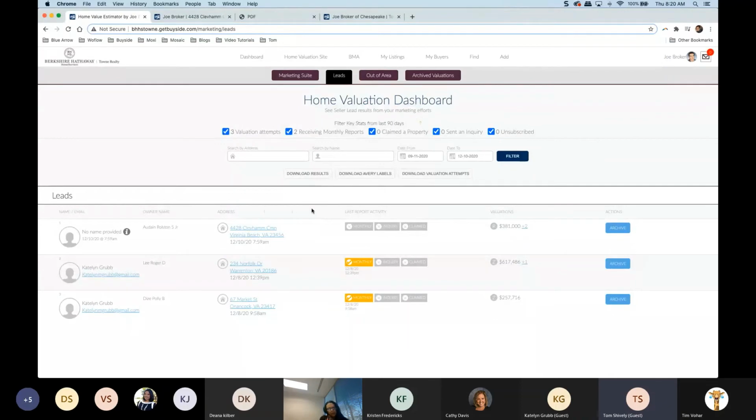The way that we would do that is we can download this as Avery labels. Most of us have mailers that we send out. So what we can do is download those as Avery labels, print those out, and if it's on the sticky paper, you can just peel it off and stick it on your mailer, and away it goes, because we do have that person's address. We do have that person's name. So we can still find a lot of use out of these ones that have no name provided, because odds are we'll know who they are, or we can send them some more of that marketing information.